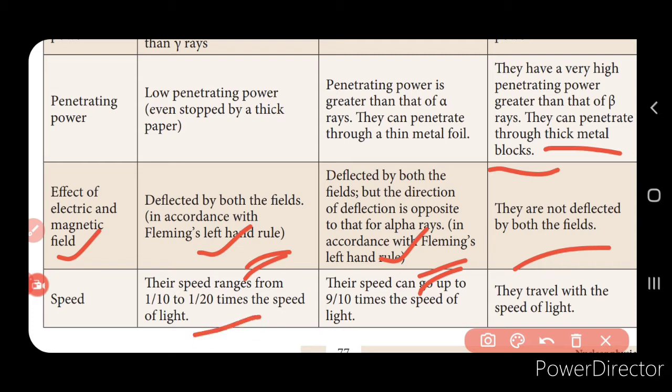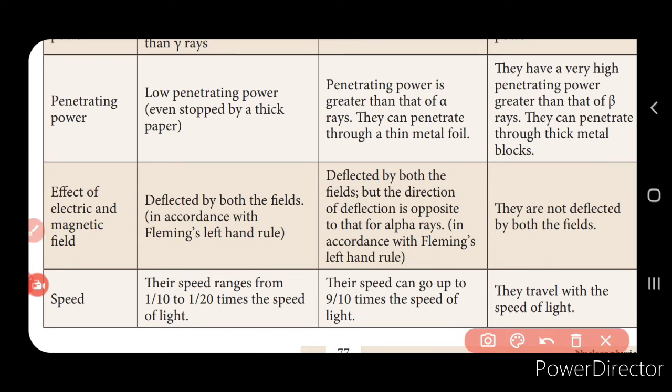Now if you see the speed, alpha particles range from 1/10 to 1/20 the speed of light. Now what is the speed of light? 3 into 10 to the power of 8 meter per second, isn't it? So the alpha speed is 1/10th to 1/20th of the speed of light, and the beta speed goes up to about 9/10th of the speed of light, and the gamma rays travel with the speed of light, that is 3 into 10 to the power of 8 meter per second. So this is the comparison of the alpha, beta and gamma particles, and this is an important 4-mark question, you can say.